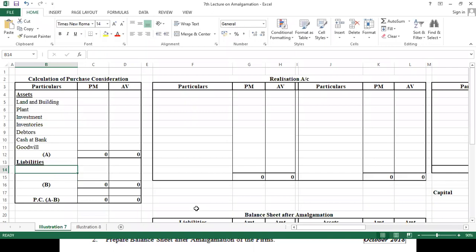On the liability side, we have only one liability, creditors. Though there were two liabilities, one liability is taken over by one of the partners. So let's see one by one.